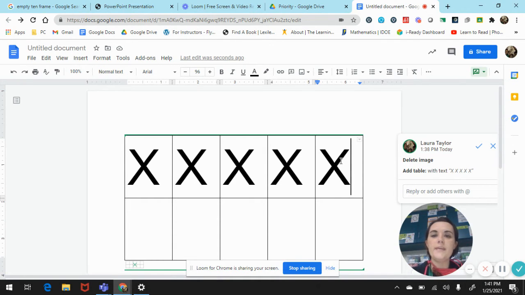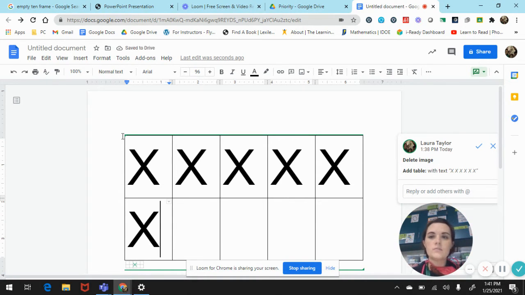Okay, so I'm going to begin by saying I have 5 on top. How many do I need to add to have 6? So 5, and then we're just going to use our math fingers. I have 5, 6. Good.